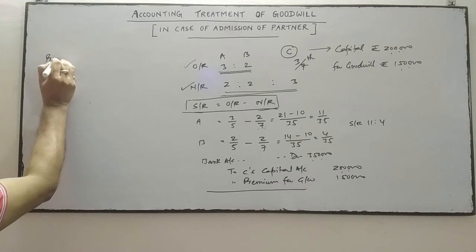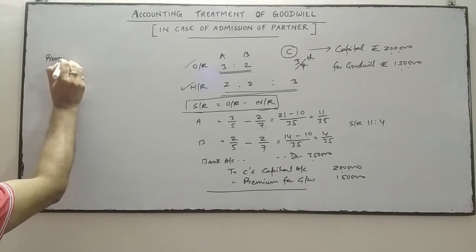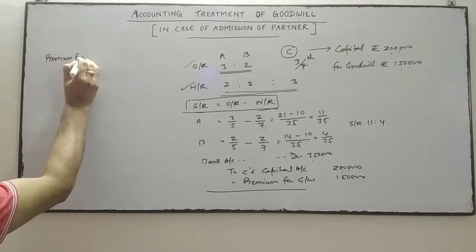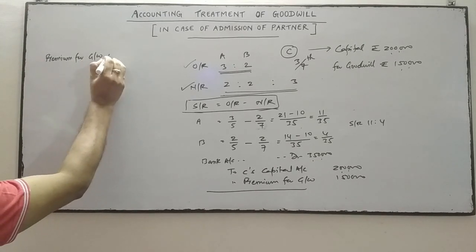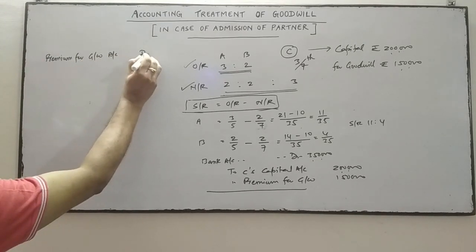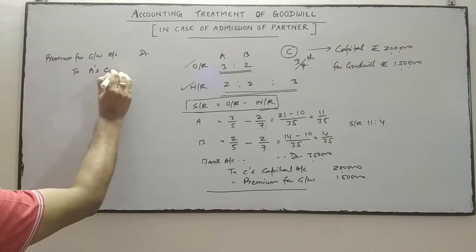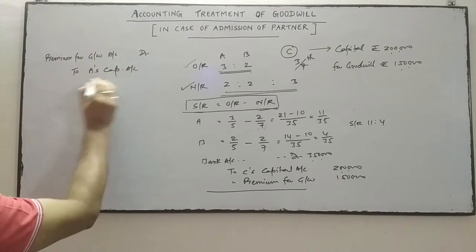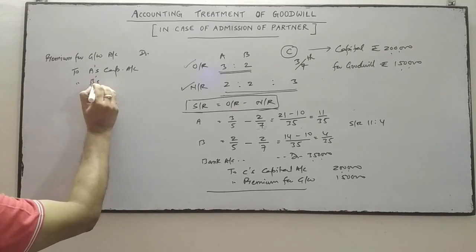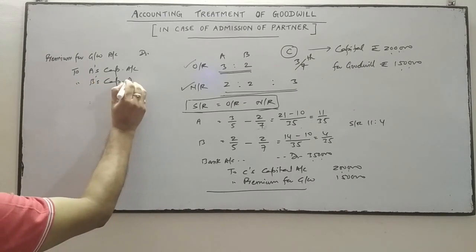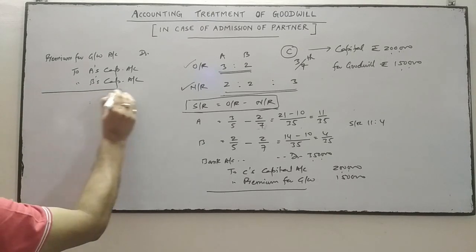Now this amount, premium for goodwill, will be transferred to the old partners' capital accounts. Premium for goodwill account debit to A's capital and B's capital in the sacrificing ratio.